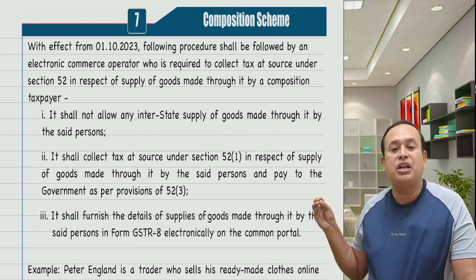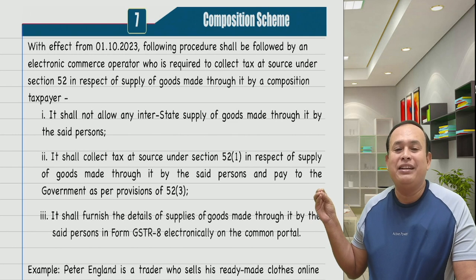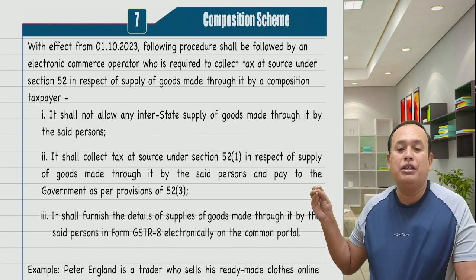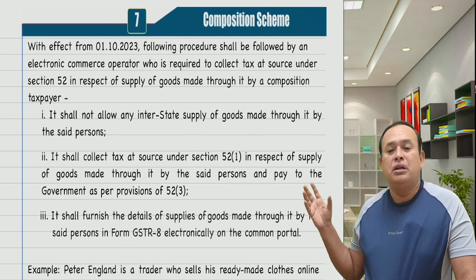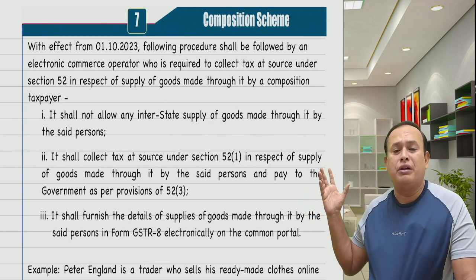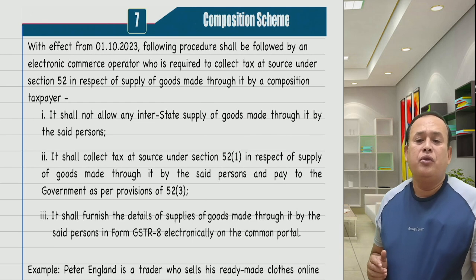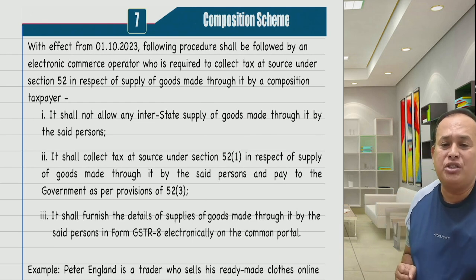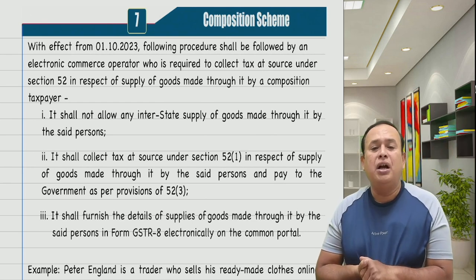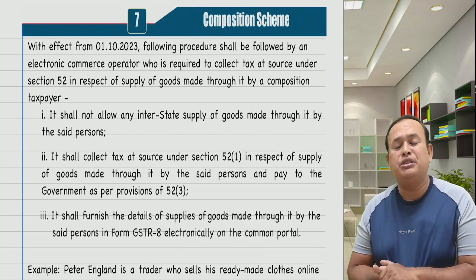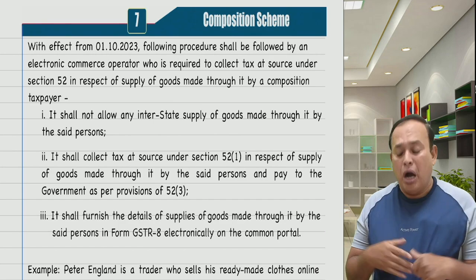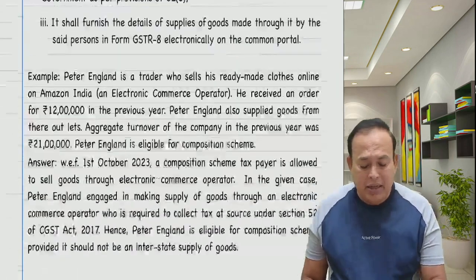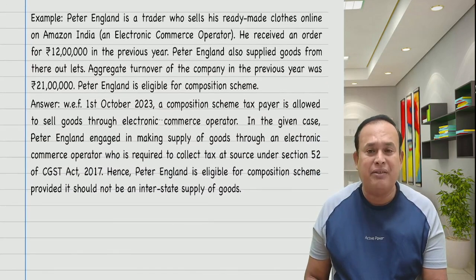Further, it shall collect the tax at source in respect of supply of goods made through it by the said person and pay the TCS to the government. Further, it shall furnish details of the supplies of goods made through it by the said person in the form GSTR 8 electronically on the common portal. So, I will give an example here. That example gives clarity in the given case.